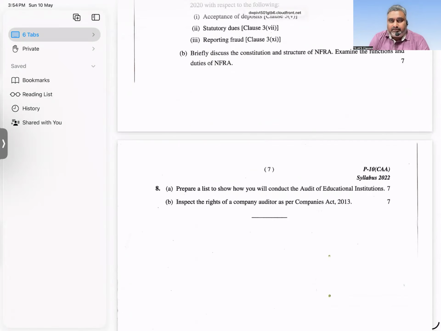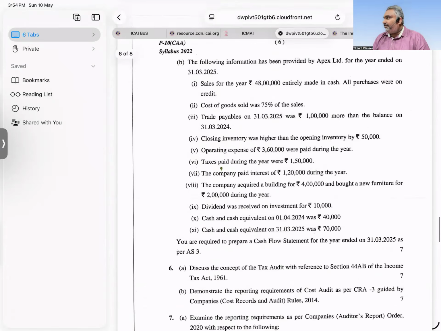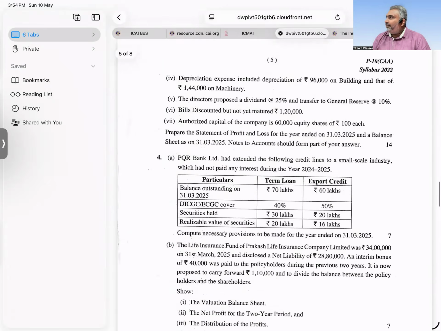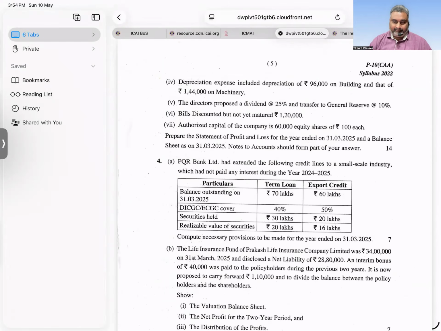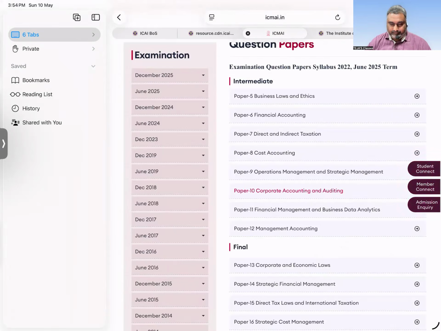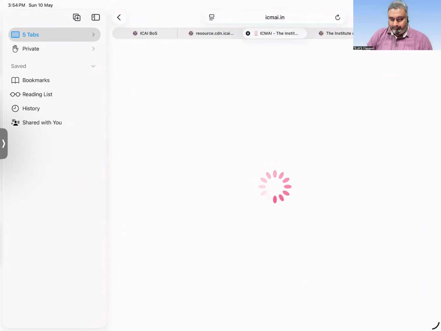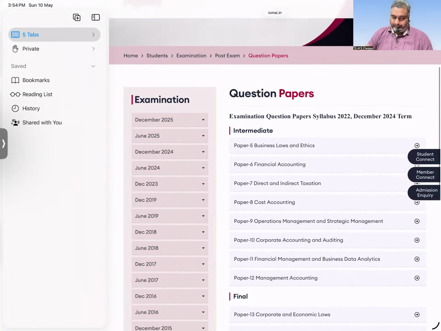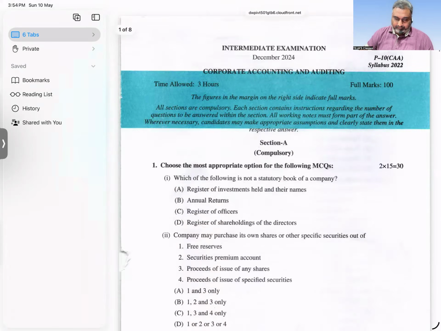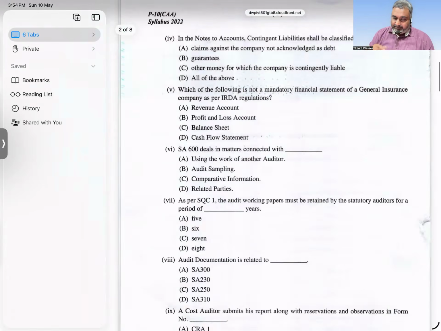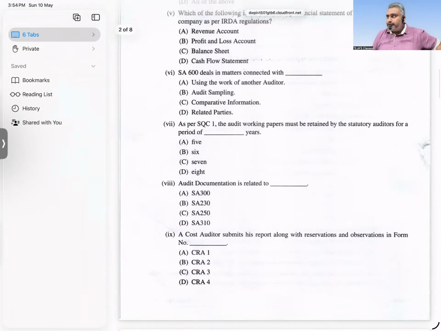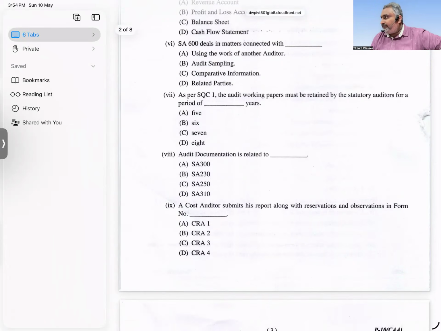Audit of education sectors. What are the rights of the auditor as per section 143 subsection? Yeah, this is not said by me. What I said you can see. Trust me. Can't see more than this. SA 600 deals with how many years you are supposed to maintain your working papers? 7 years. Audit documentation standard number. I said one standard with number and name, one form number.